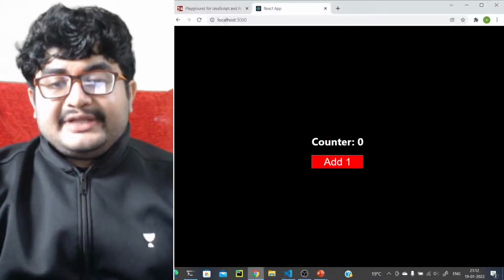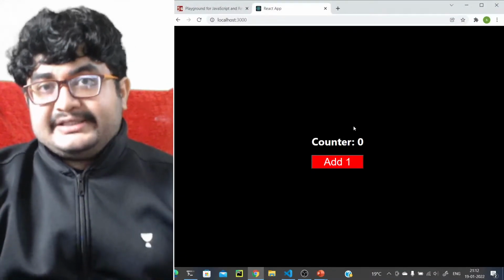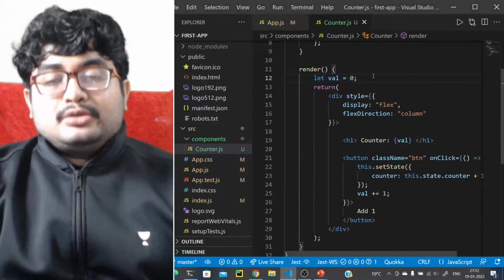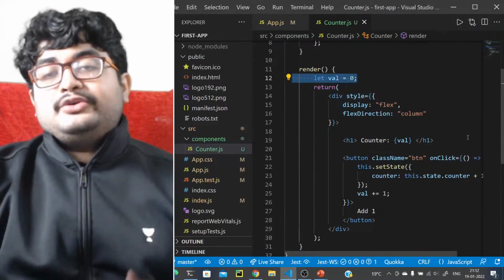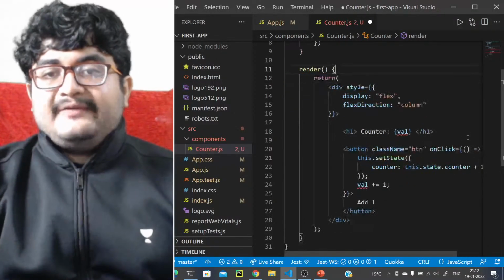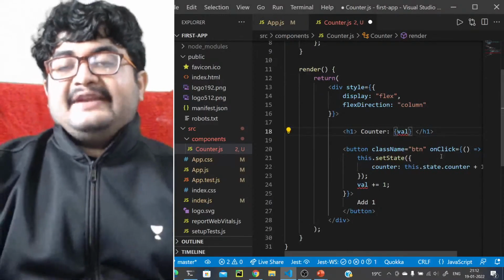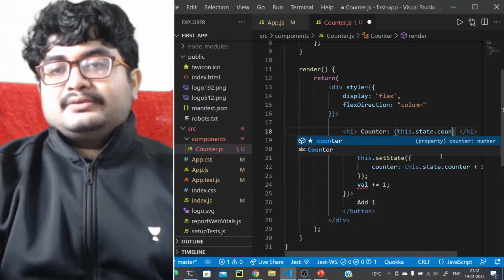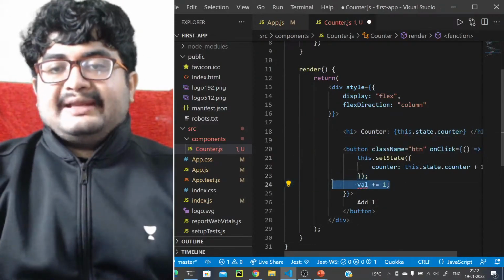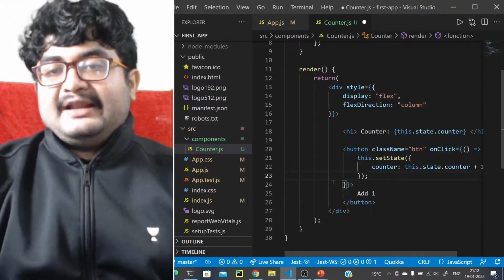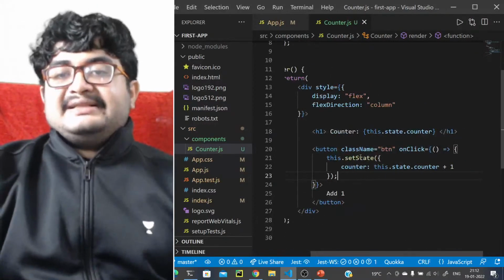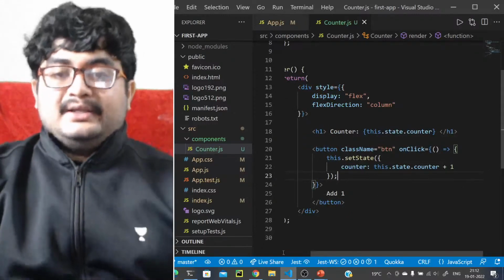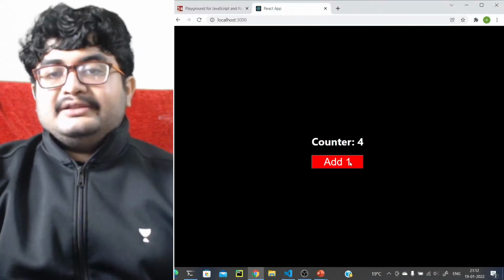What we should do is re-render, right? Because the value of this counter is changing, we should render it again, but React will not do that like this. To make it react to this value change, we have to use state. So instead of variables like this, we can use this.state.counter, and we can use setState with the updated value. In setState we pass in the updated value for the state, that is counter should be this.state, the current value +1. So now if you just add 1, this will work.